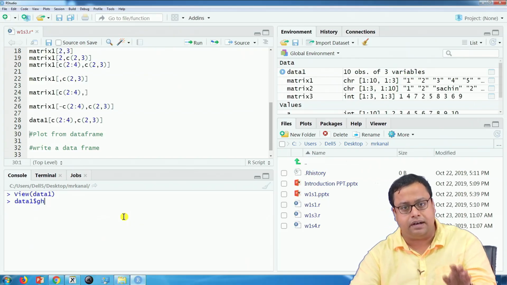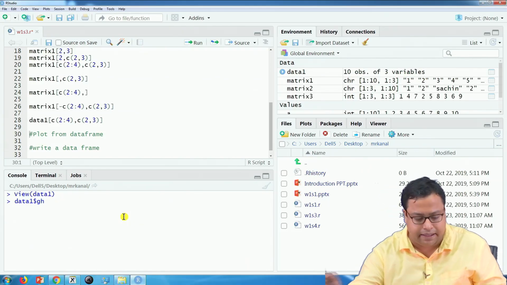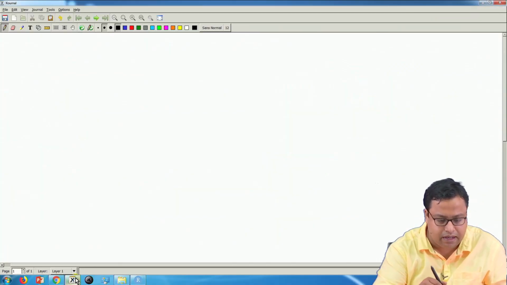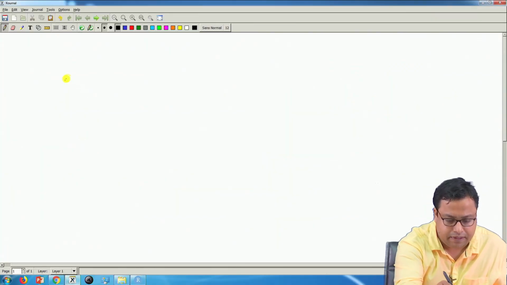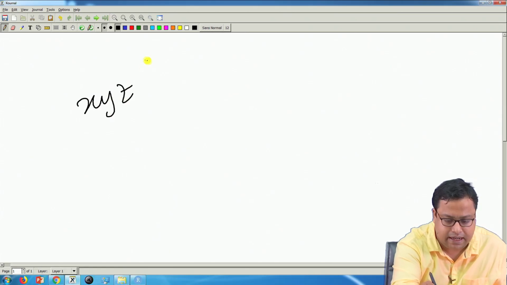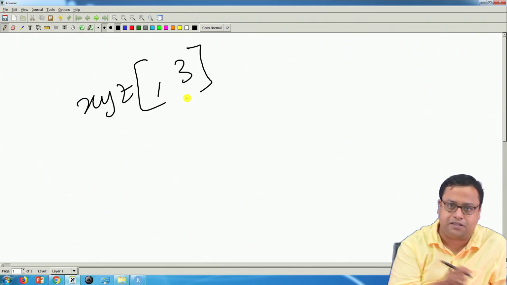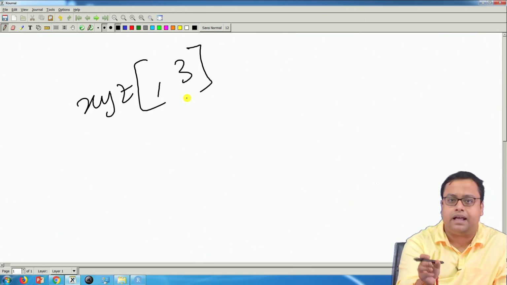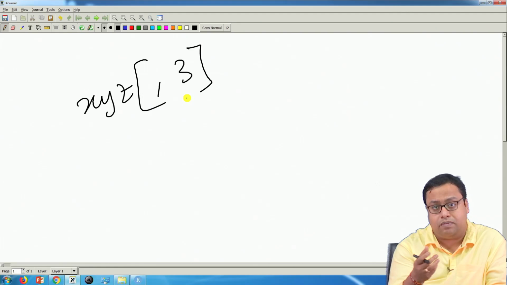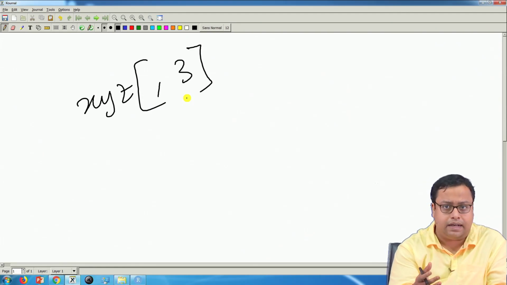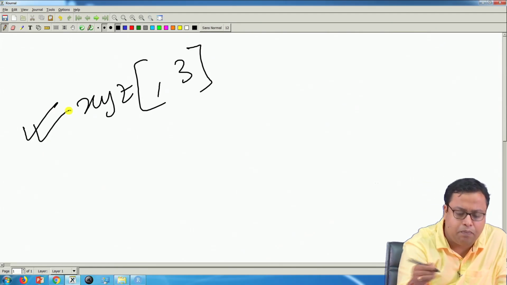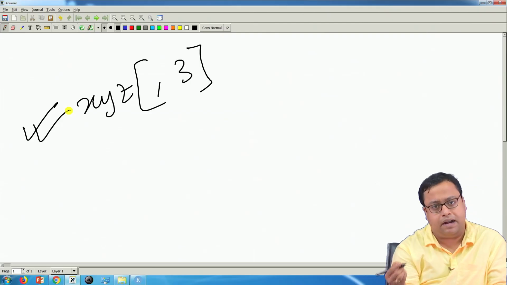You can write xyz comma 3, that means the third column of xyz. But even if the xyz column has some name in the case of a matrix, you cannot call it this way. So, this is applicable for both data frame and matrix.